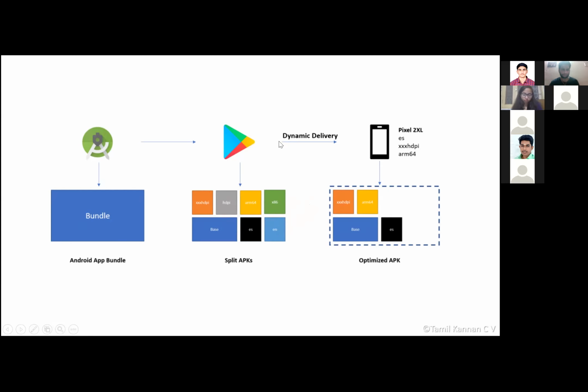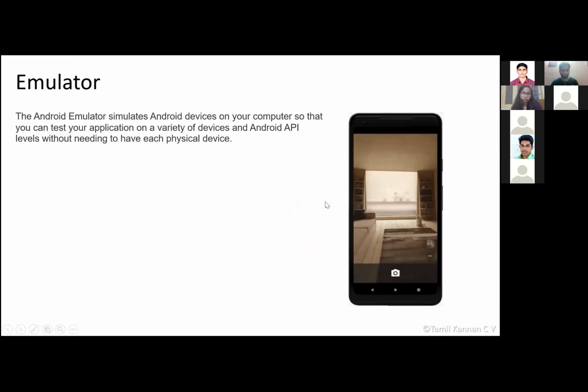So what the Google Play Store does is remove the unneeded files and create another optimized APK and provide it to your device. As a result, you get a smaller-sized application. As of now, AAB is only supported in the Google Play Store. You cannot deploy your AAB on any other distribution platforms.